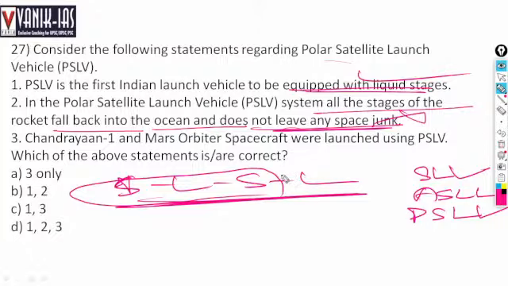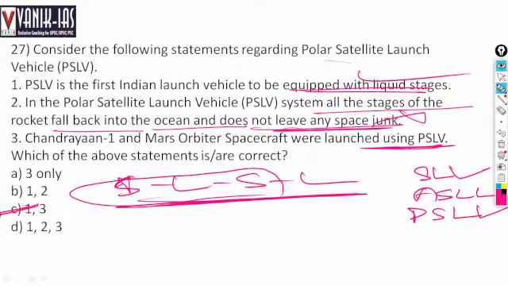Chandrayaan 1 and Mars Orbiter Mission were launched using PSLV. So options 1 and 3 are right, and the second is wrong. So C is the answer. Chandrayaan 1 and Mars Orbiter Mission were launched under PSLV.